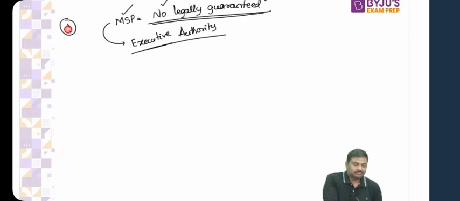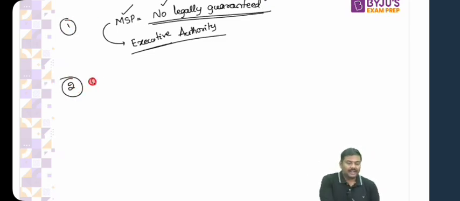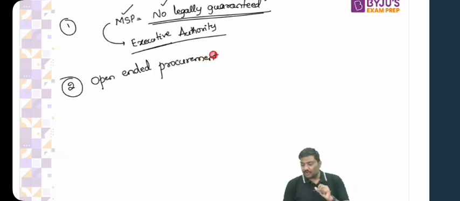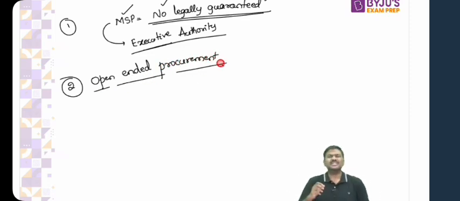Point number 2 here: there is a concept called open-ended procurement. Procurement simply means purchasing. There's a policy that is followed by the government, the open-ended procurement policy. What is this idea of open-ended procurement policy? Follow this carefully. In case of open-ended procurement policy, farmers are allowed to sell these crops.